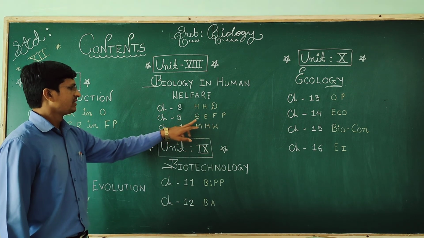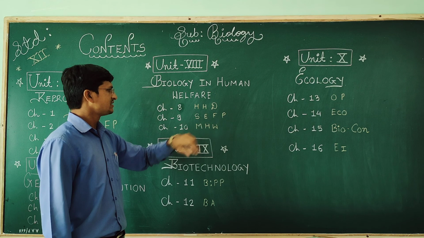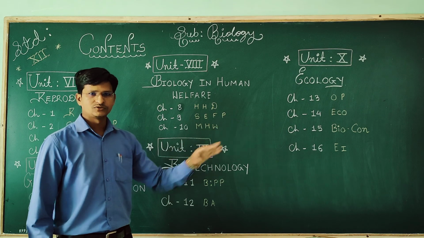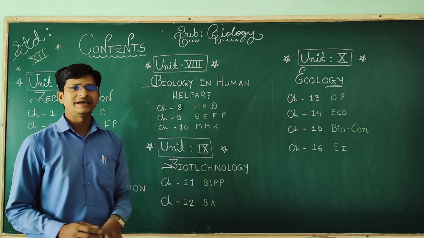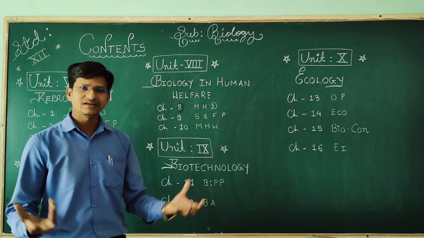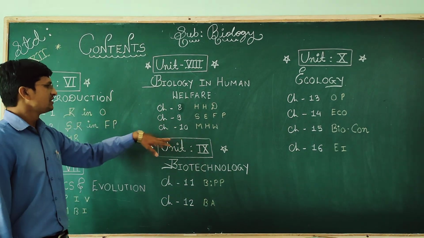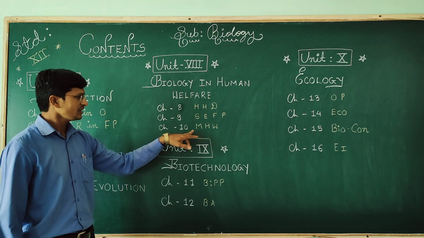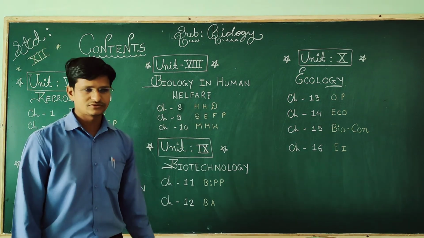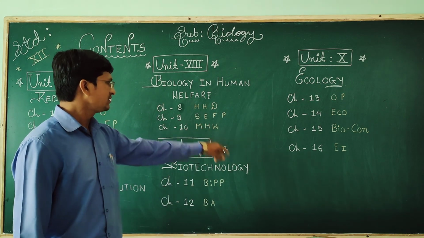Chapter number 9 is strategies for enhancement in food production. Different strategies we are using to enhance food production. It is a chapter related to our agriculture. How to increase food production. Different strategies, different techniques, different modern technology that you know nowadays, that type of techniques we will discuss. And chapter number 10 is related to microbes, microbes in human welfare.